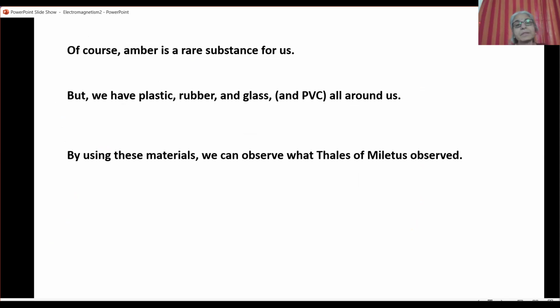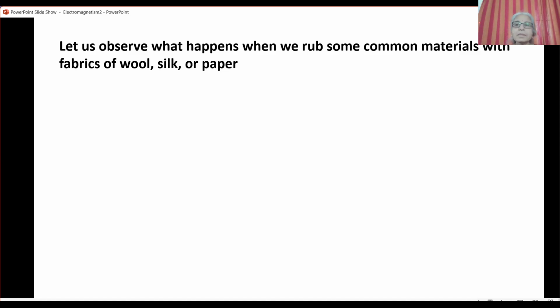But amber for us is a rare substance. So never mind amber. We have many other materials which are very common and which serve the same purpose. We have plastic, rubber, glass, PVC, all around us. And by using these materials, we can observe what Thales observed back then. So let us observe what happens when we rub some of these materials with fabrics of wool, silk, or paper.